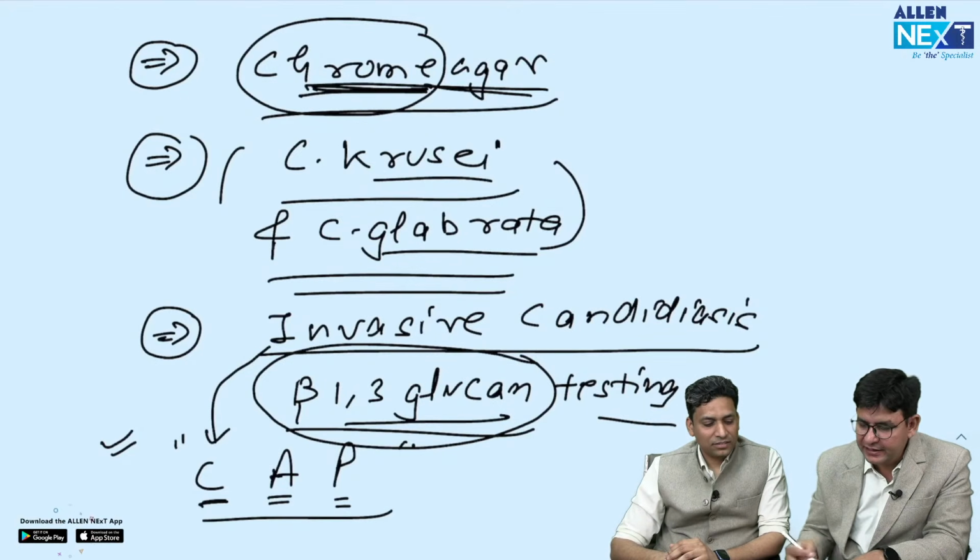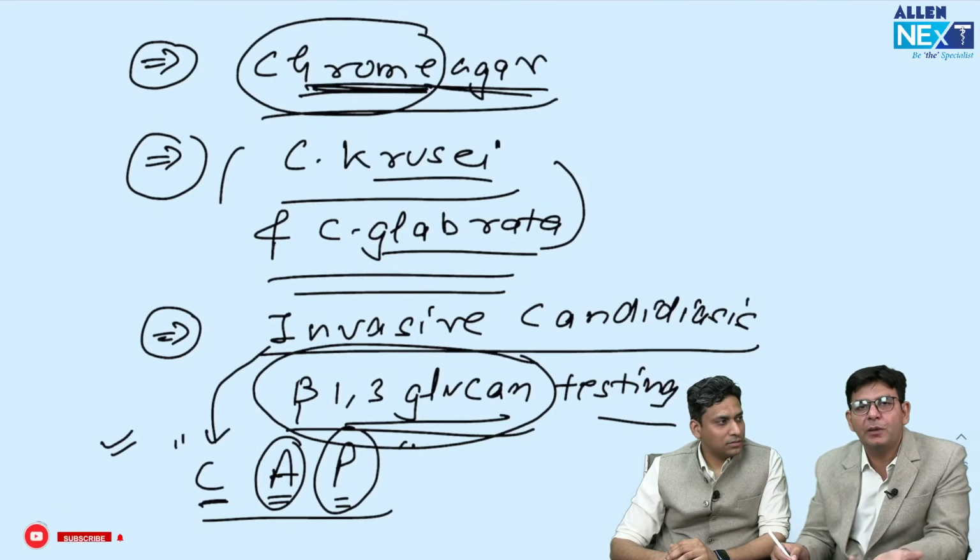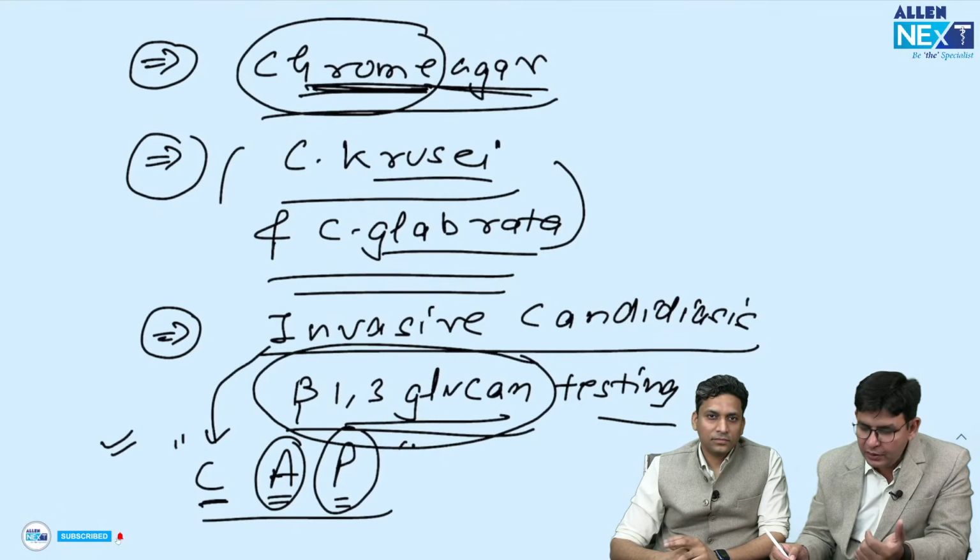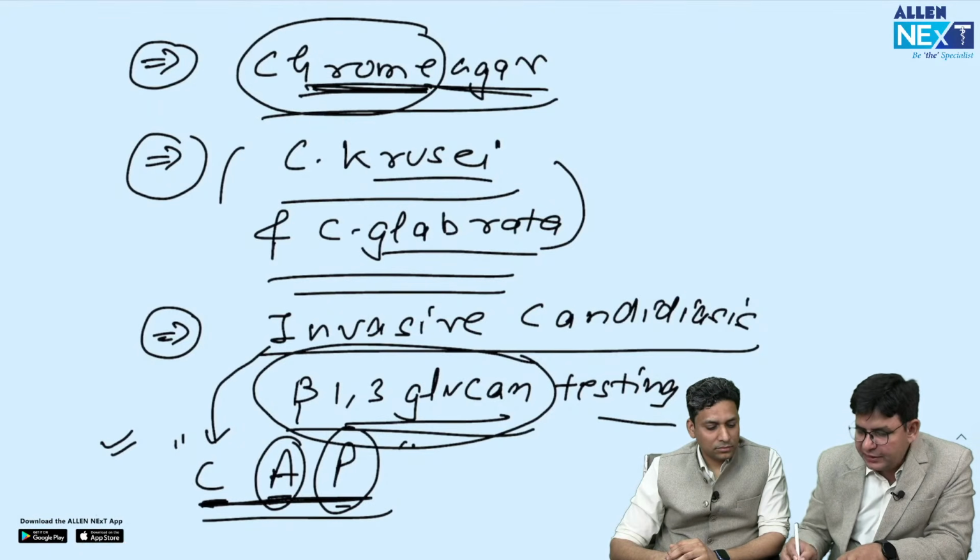Invasive candidiasis, invasive aspergillosis, and Pneumocystis jirovecii, which is common in HIV positive patients and causes pneumonia, at a CD4 count of less than 200. So these are the 3 infections in which we commonly do this beta-1,3 glucan testing.